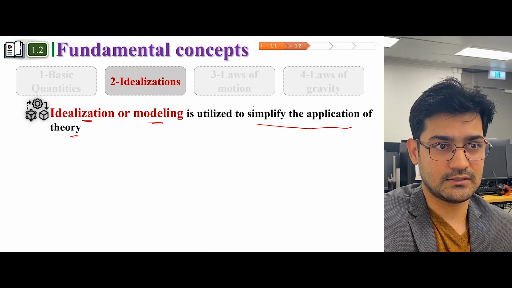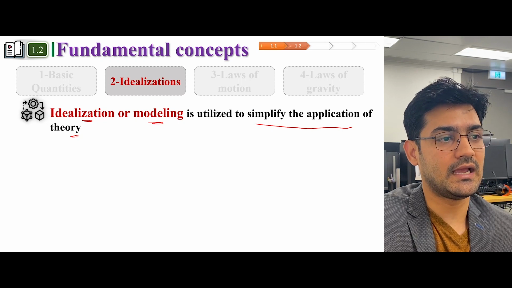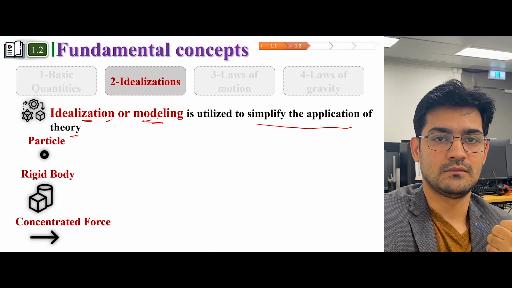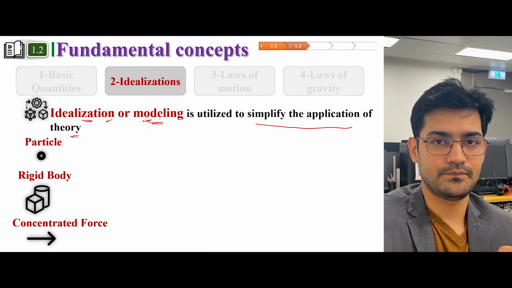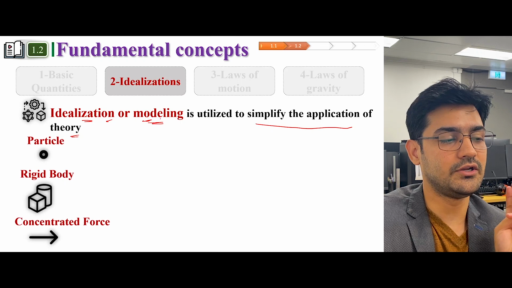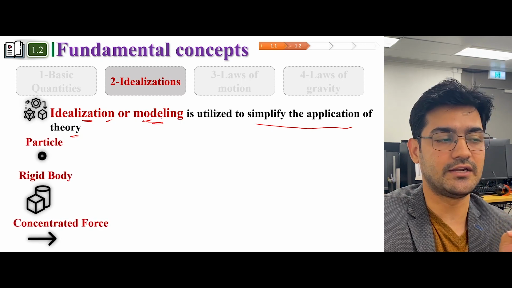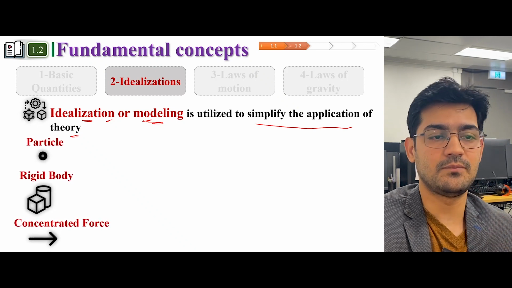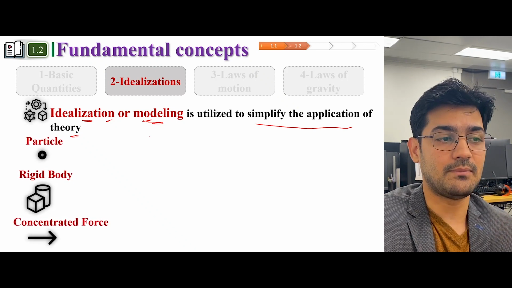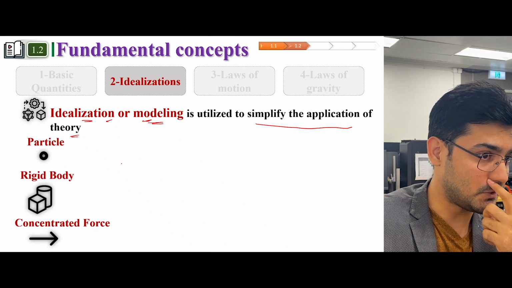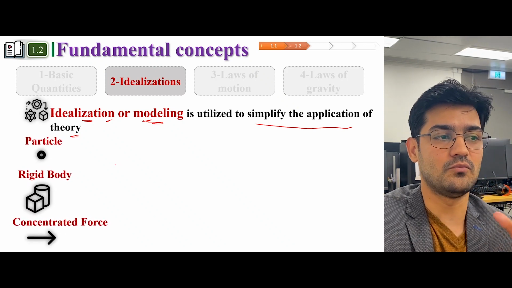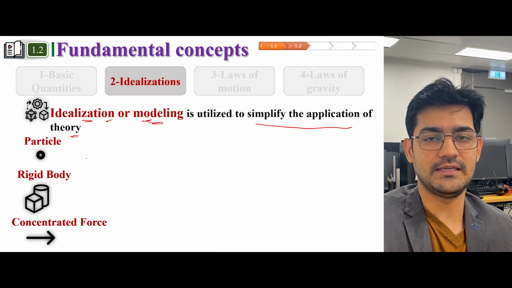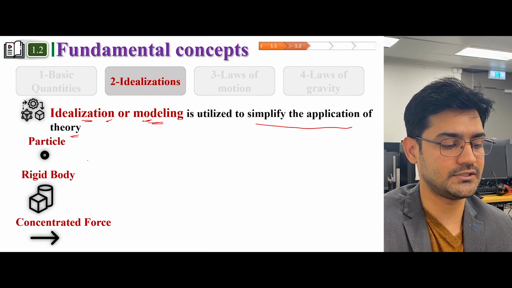So in this subject, idealization or modeling can be done in three ways. Either you can model it as a particle, or you can model it as a rigid body, or you can model it as a concentrated force. Now, different idealizations or different models have different pros and cons, and it depends on the application, so what application you are going to have. So you have to model your object accordingly. So let us define these three modeling approaches.